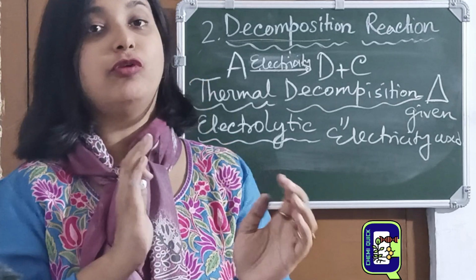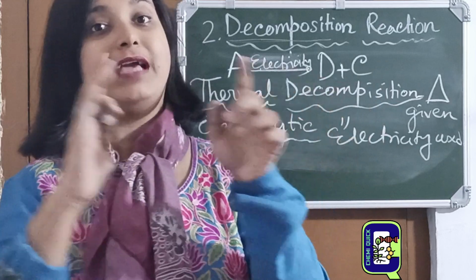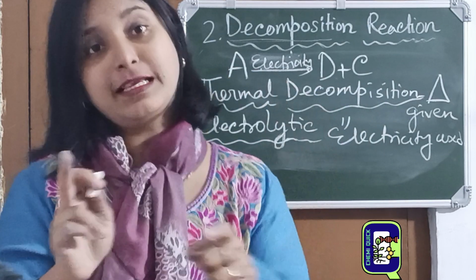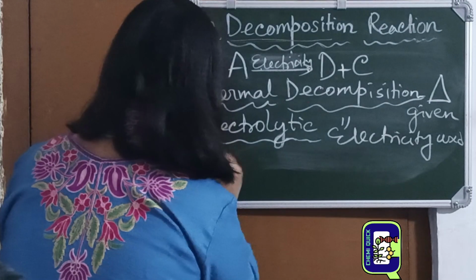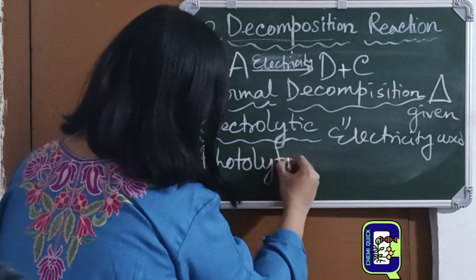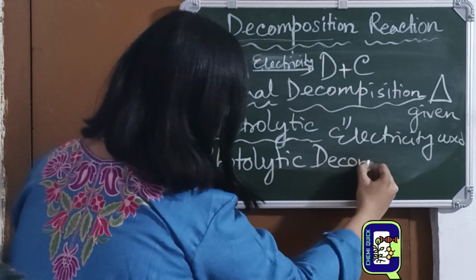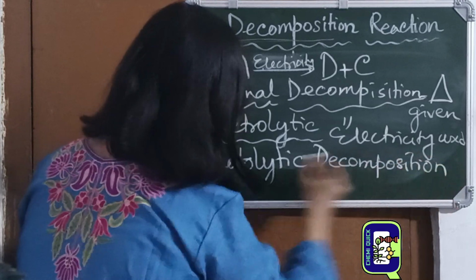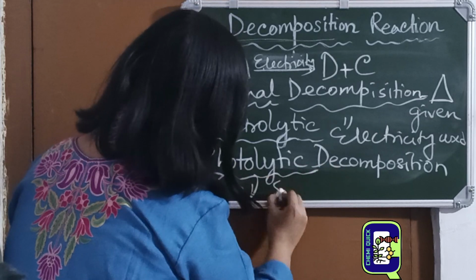decomposition or photolysis, and the other is electrolysis or electrolytic decomposition, photolysis or photolytic decomposition. So photolytic decomposition is where sunlight is used.